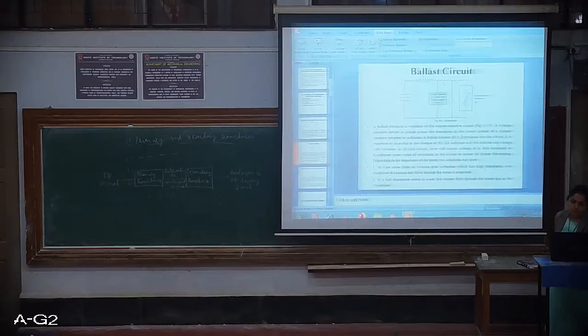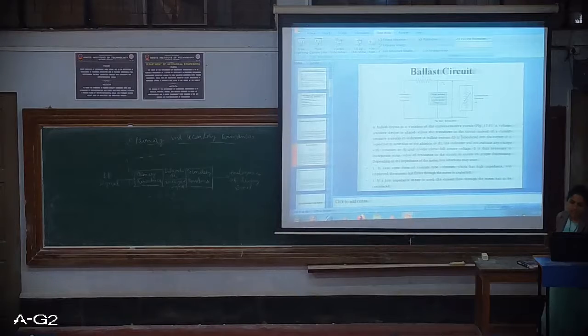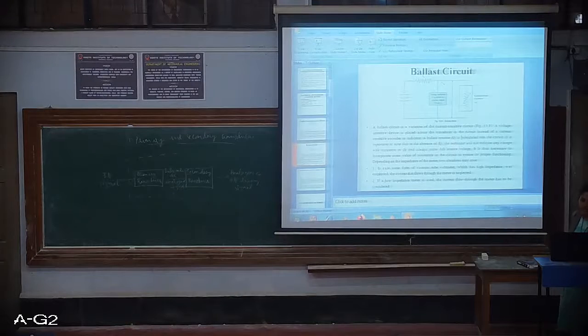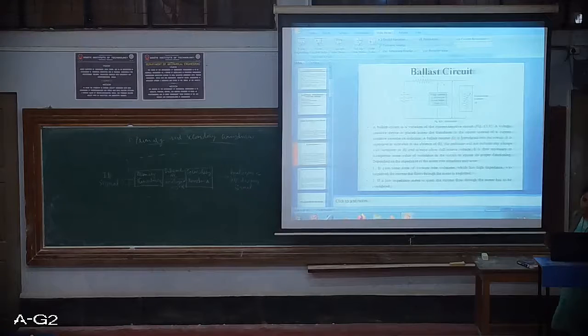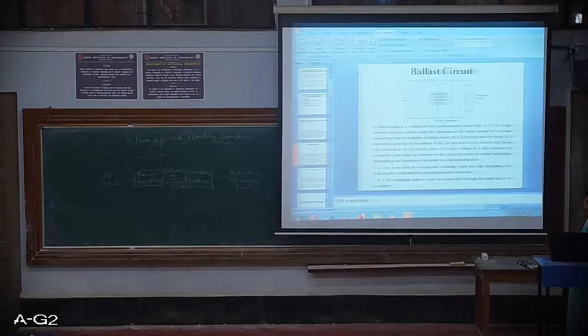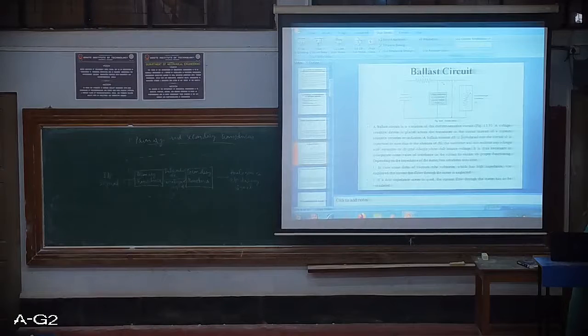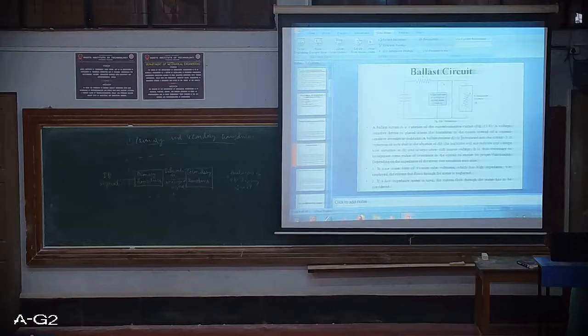It is important to note that in the absence of RB, the indicator will not indicate any change with variation in RT and will always show full source voltage. It is thus necessary to incorporate some value of resistance in the circuit to ensure proper functioning, depending on the impedance of the meter.